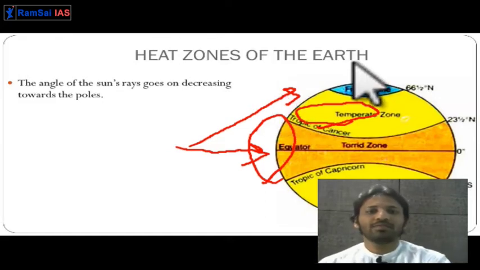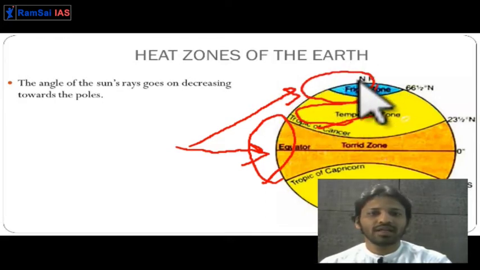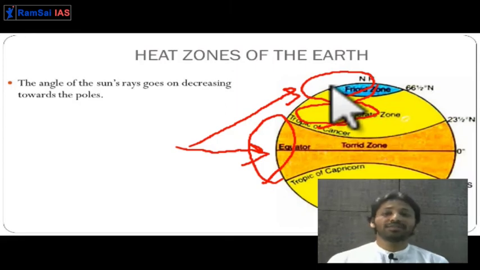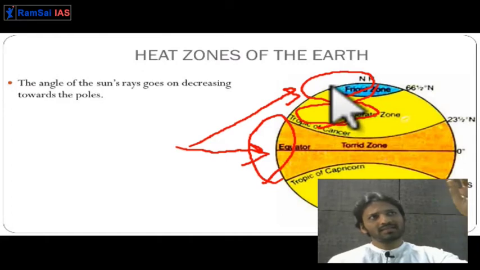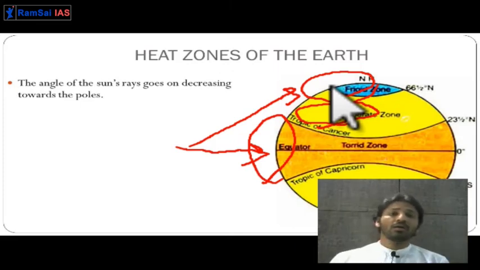Beyond the temperate region, we have a third region, a very cold region known as the frigid zone. On the frigid zone, the sun will not rise overhead. The sun will always be seen just a little bit above the horizon. It will never come overhead, or for 6 months in the year it will not receive sunlight at all.